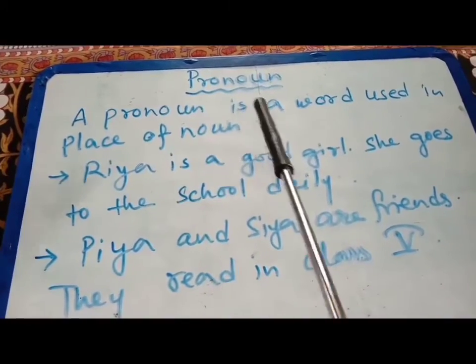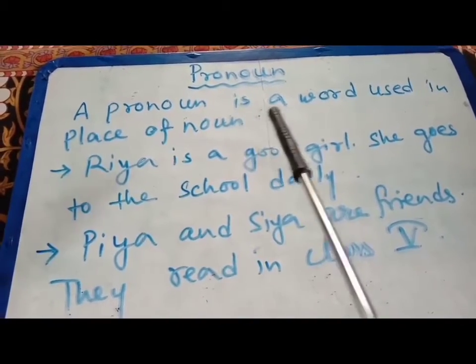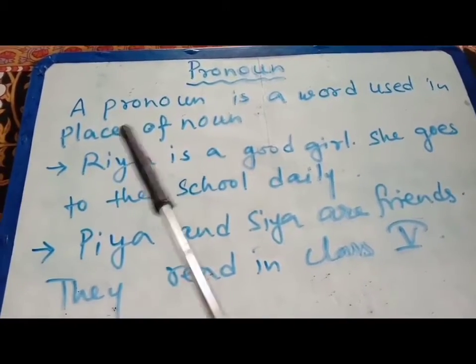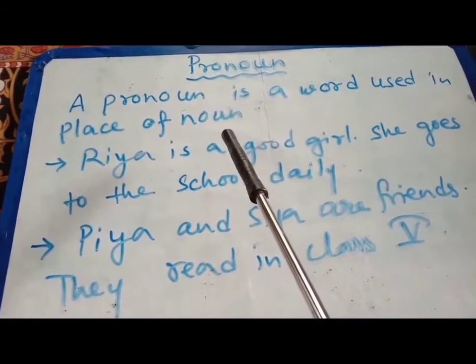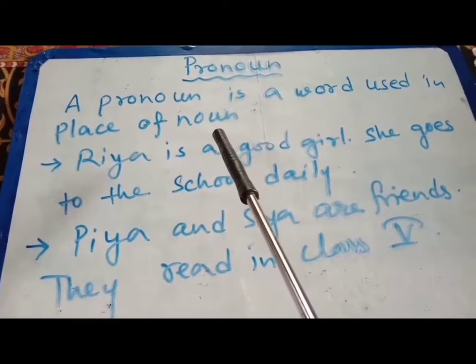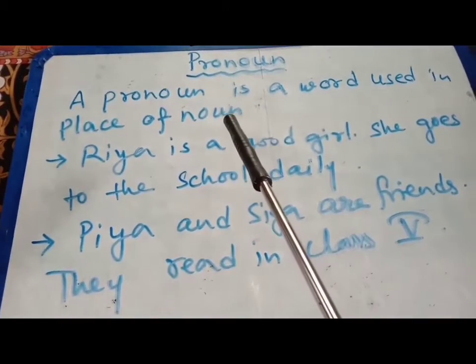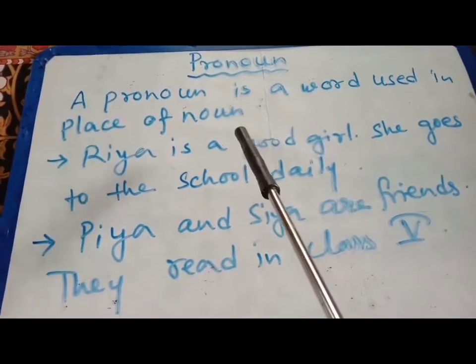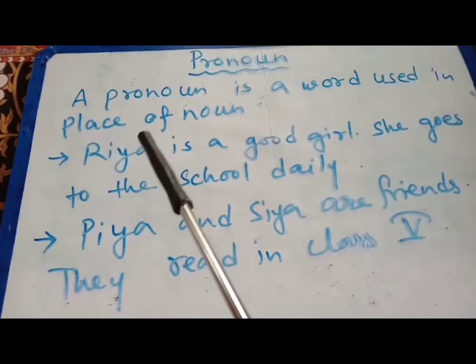Okay, so what is the pronoun? The pronoun is that I have written: a pronoun is a word used in place of a noun. So you know about the noun. Noun means the naming word. Naming word means it could be the name of an animal, thing, person or place. So instead of that noun, if you put any word, that would be a pronoun.